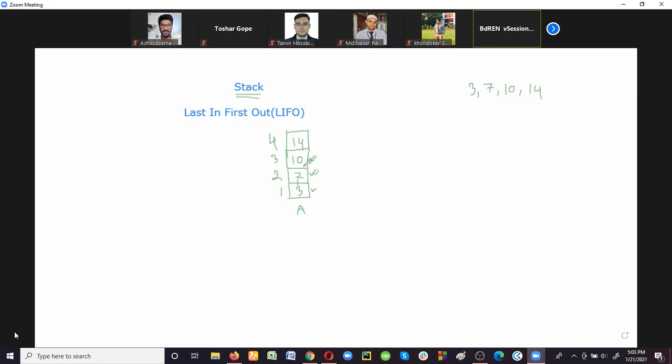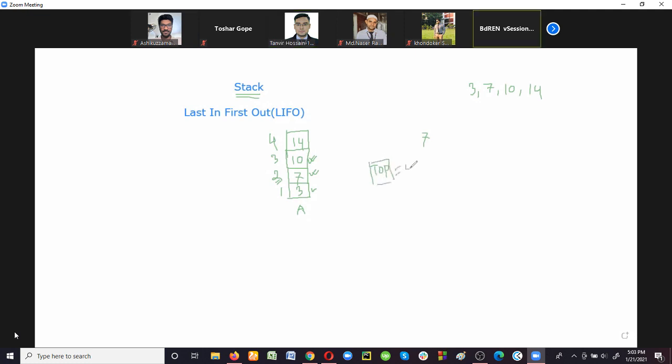After performing some insertion operations, suppose now we have to delete the data element 7. In this stack, how many data items do we have? We have 4 data items: 14, 10, 7, 3. And now you want to delete 7, which is in memory location 2. So how can we delete it? This is a stack. All the operations should be done at the top, right? Top is a pointer here, and the top value is 4.